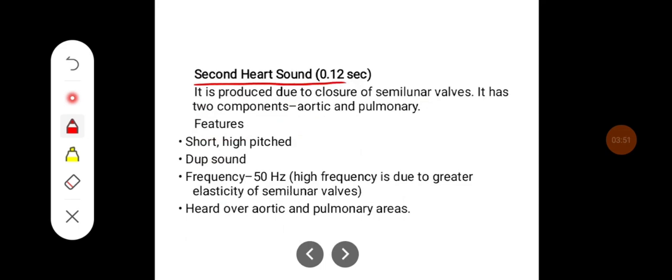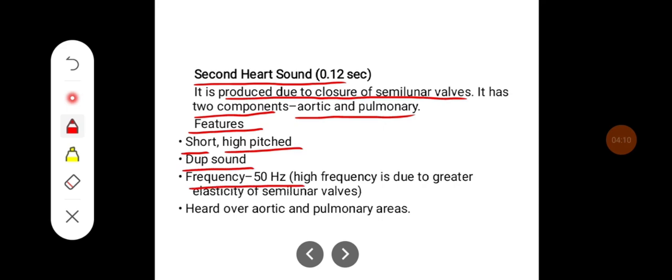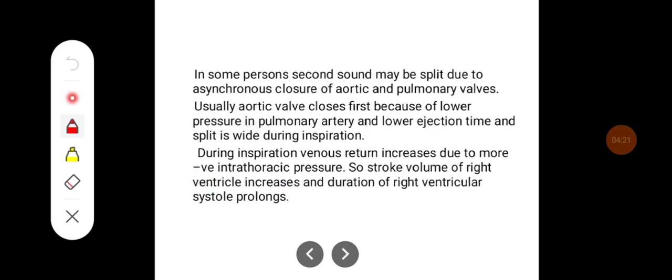Second heart sound, the duration of which is around 0.12 second. It is produced due to the closure of semilunar valves. It has two components, aortic and pulmonary. Features of the second heart sound are: it is short, high pitched, and heard as a dub sound. Frequency is around 50 Hz. The higher frequency is because of the greater elasticity of the semilunar valves. And it is heard over the aortic and pulmonary area.